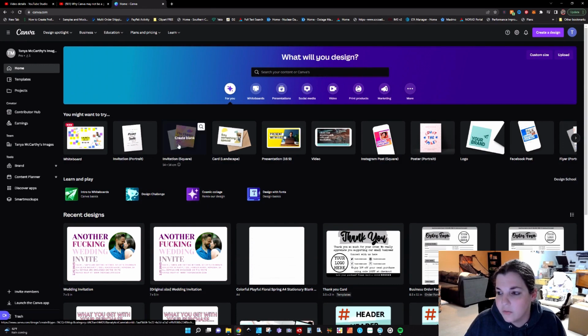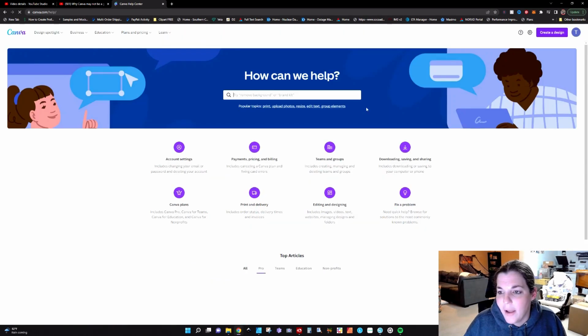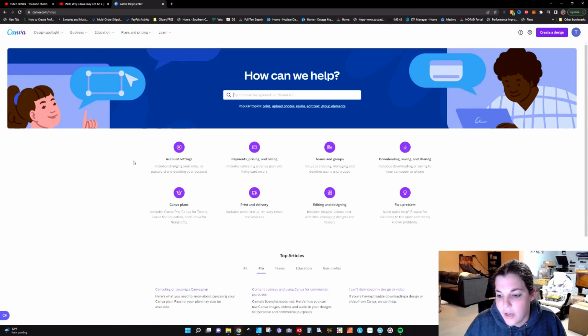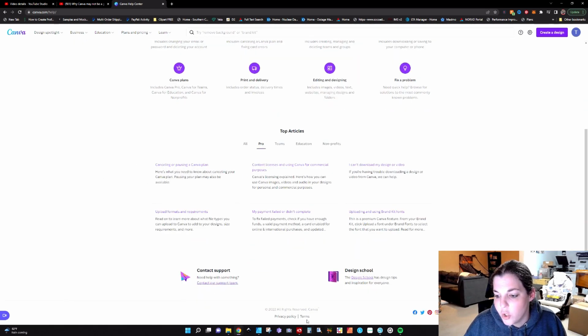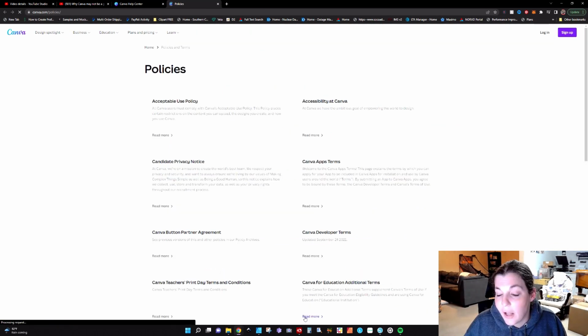But for you to get to where you need to go, you need to be logged into Canva. And yep, here's my wedding invitation down here. You would have to go up to the Help Center, okay? And click on this Help. This is gonna pop up the Help Center. And if you were to scroll all the way down, you can click on Terms, okay? And I'll post the link on how to get here in the description box as well for everybody.